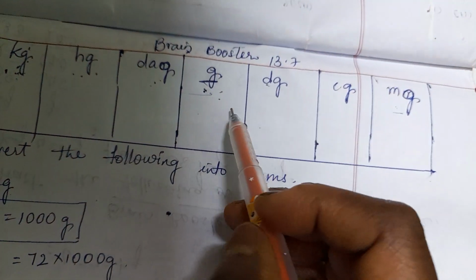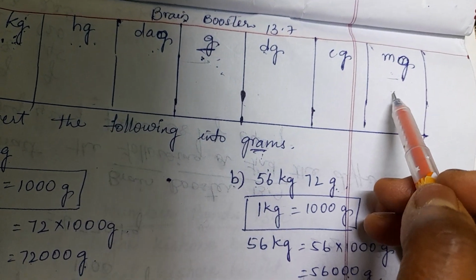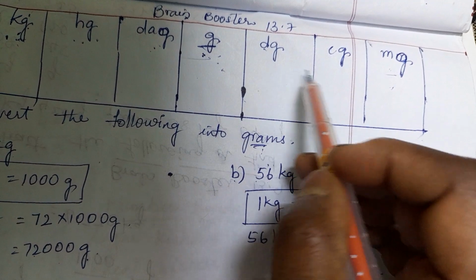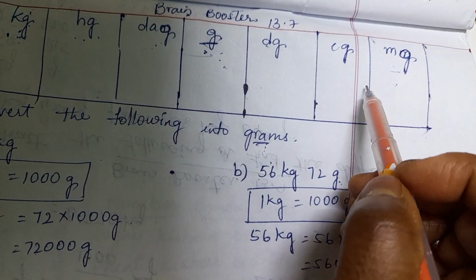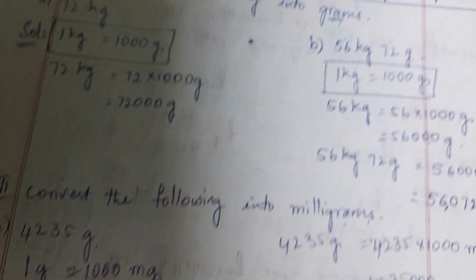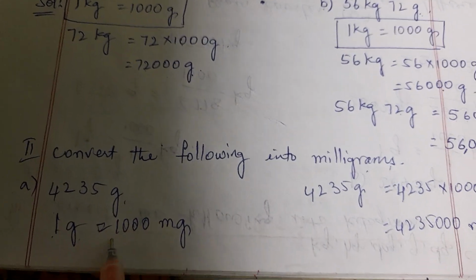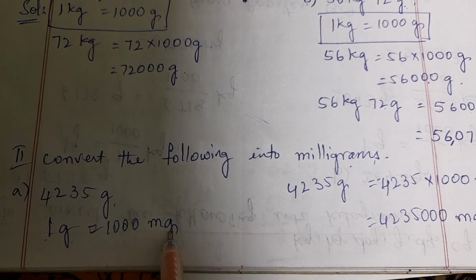So from grams we are going towards the right side. Going from left to right is normal multiplication, that is, just keeping zeros, not the fraction. So 1 gram equals 1000 mg.